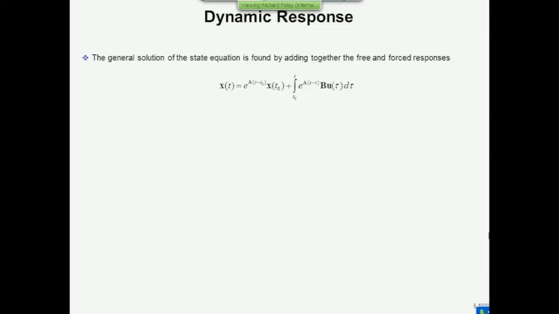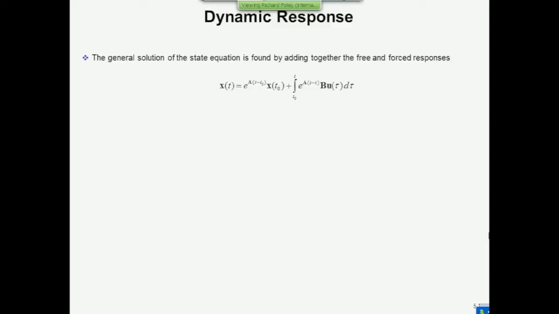Right. Now, remember when we defined the states, and I told you needed three things. You need x of t0, you need the interval over which you're working, and you need u between t and t0. Those are exactly the quantities that you need in order to solve this equation, don't you? You need to know what x of t0 is. You know a and b already. You need to know the interval over which you're going to compute the result between t and t0. And you need to know u in that interval, u of tau, because tau is the dummy variable of integration. So providing you know those three things, you can solve this and obtain the state.